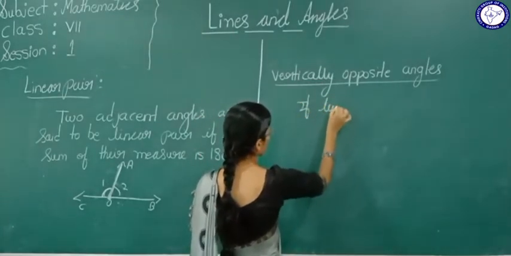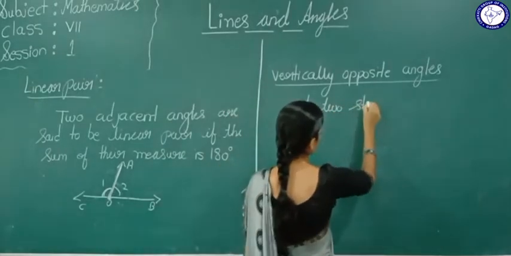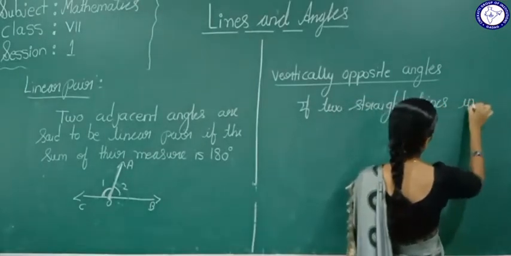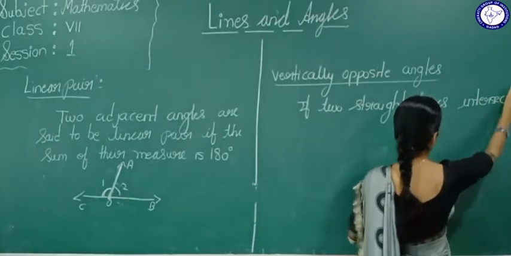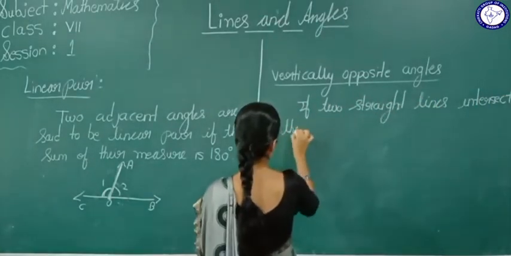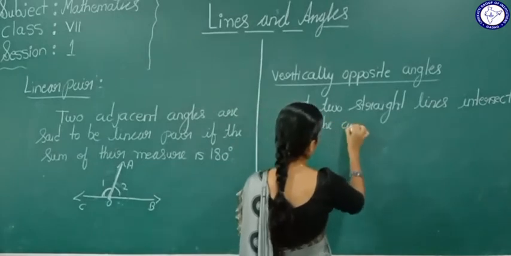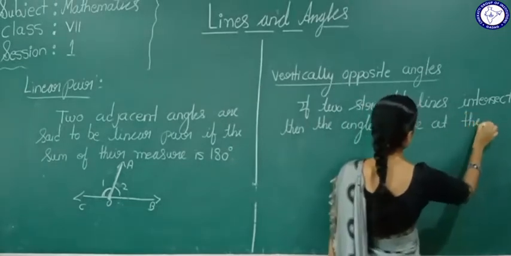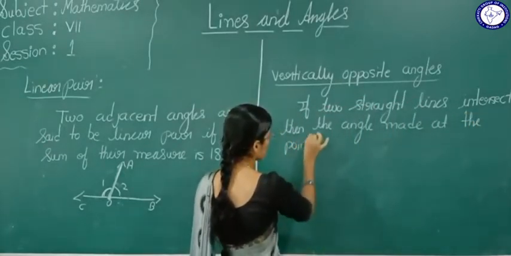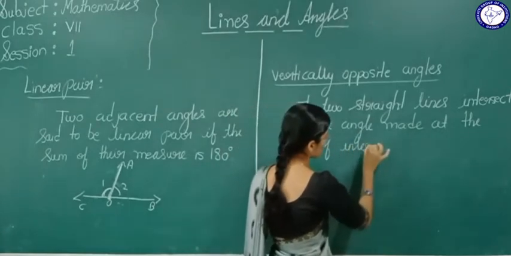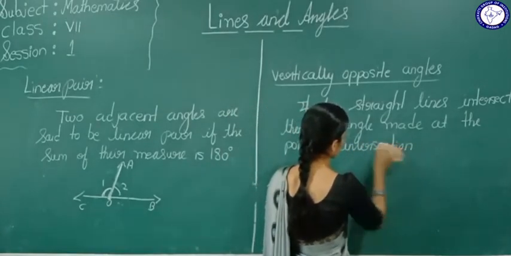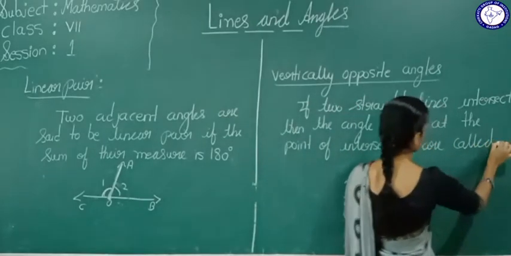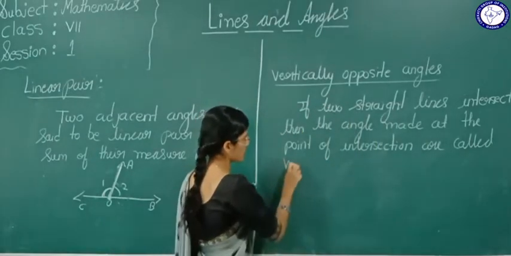If two straight lines intersect, then the angles made at the point of intersection are called vertically opposite angles.